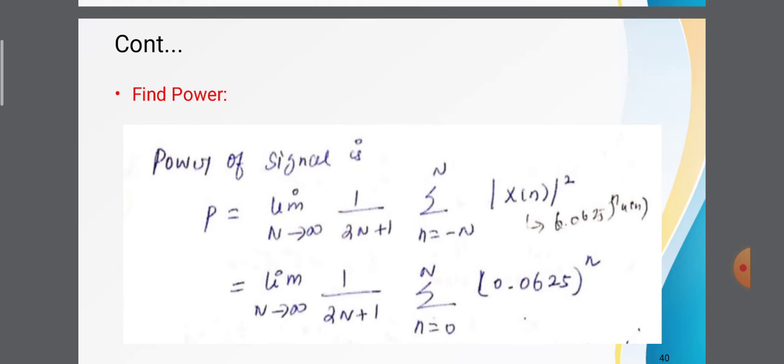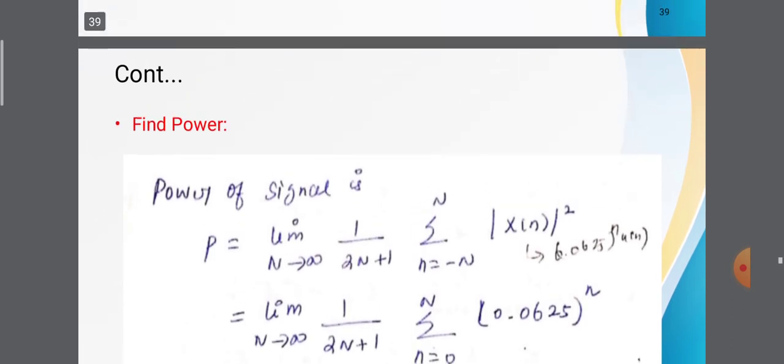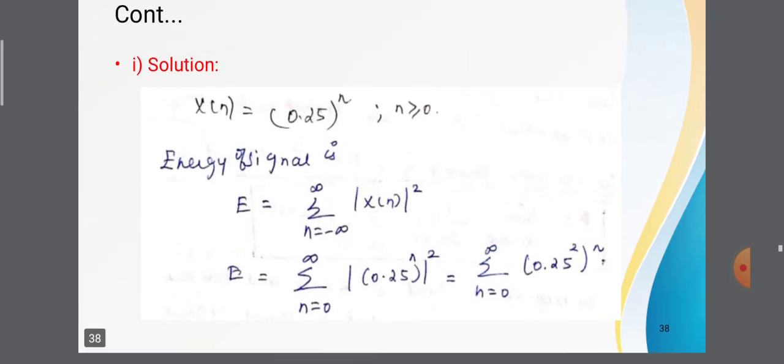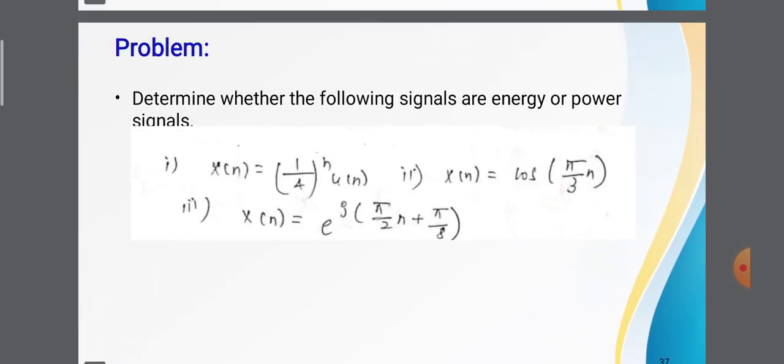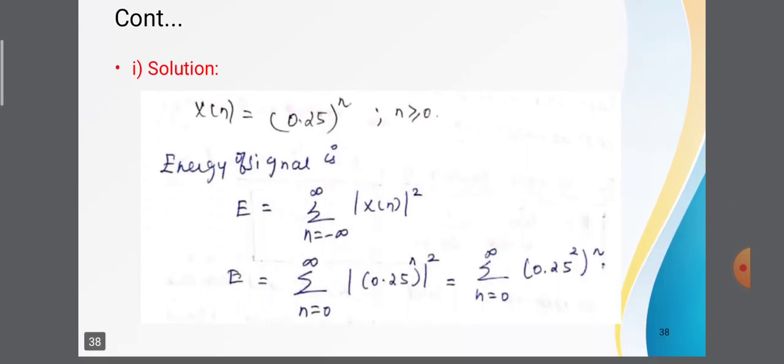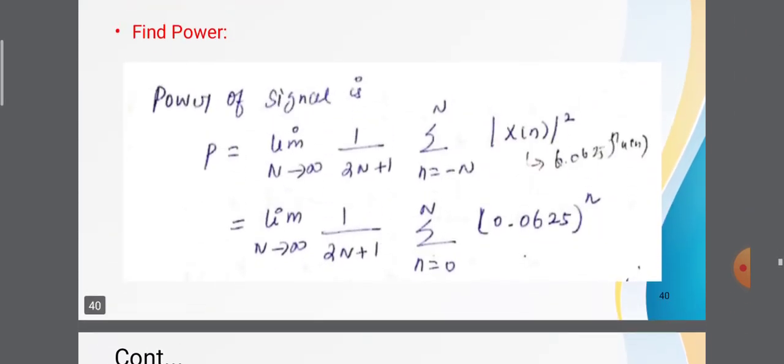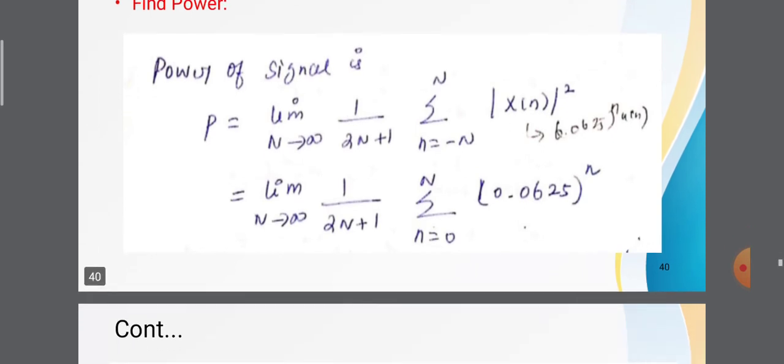The given signal is an exponential signal multiplied with the step signal u of n. So any signal multiplied with the step signal, the limit changes from minus infinity to infinity to 0 to n.